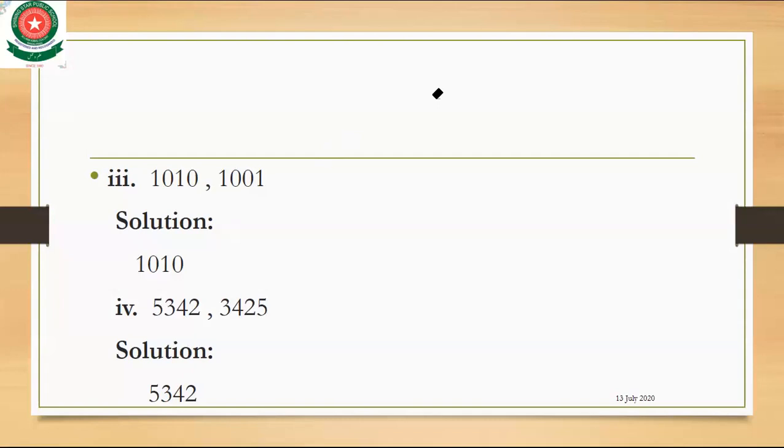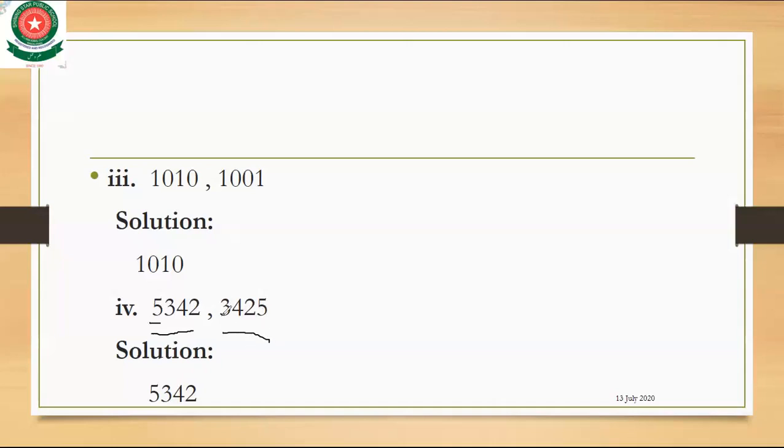The first number is 5432 and the second number is 3425. In the first number, the first digit is 5. Come to the next number, 3425.